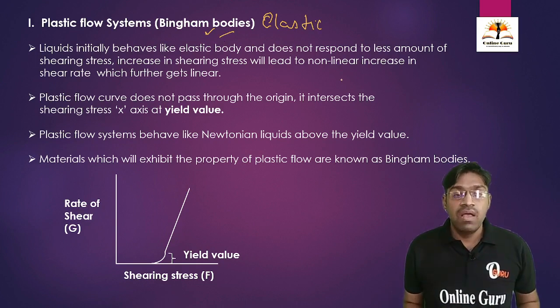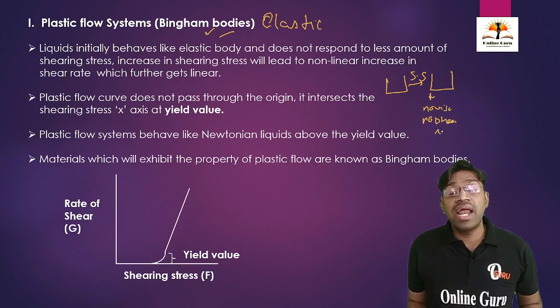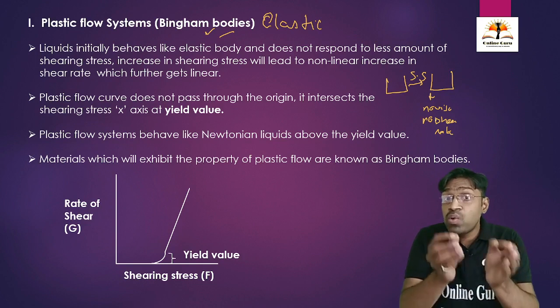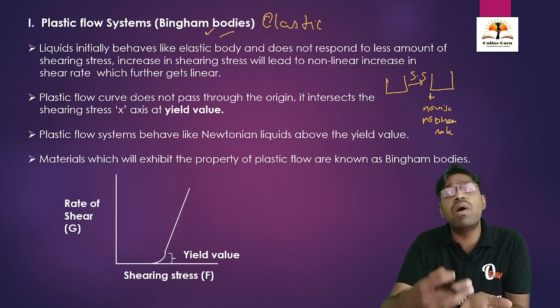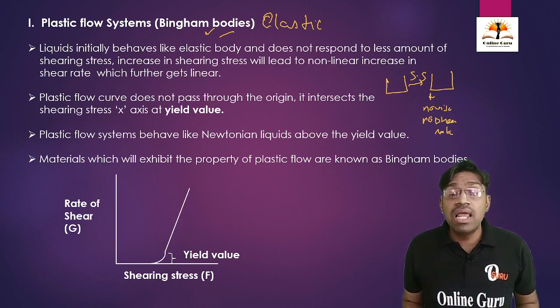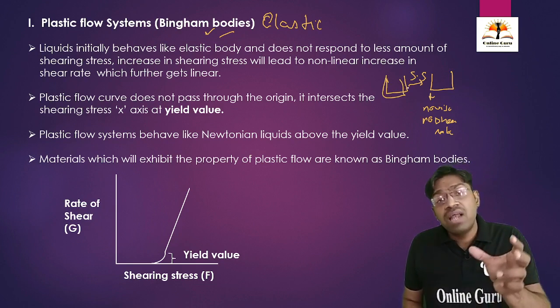See here, we are going to take one formulation and apply some shearing stress. Still there is no change in viscosity, or no change in shear rate, for some time. When we apply a very small amount of shearing stress to this solution, there is no change in the shear rate for some time.